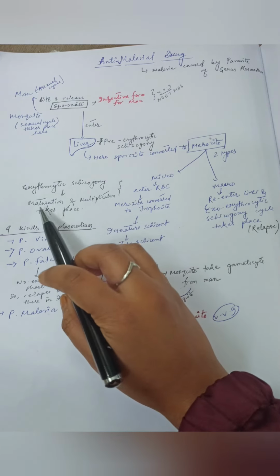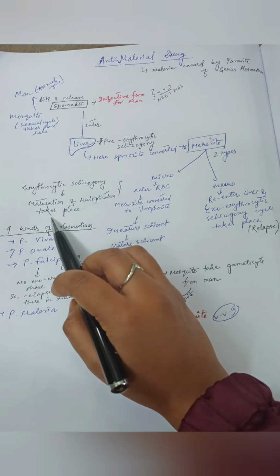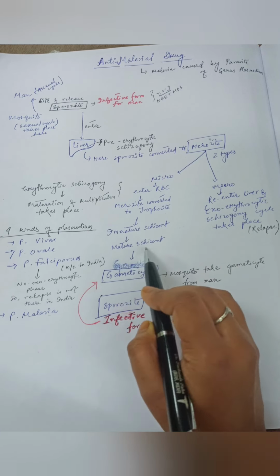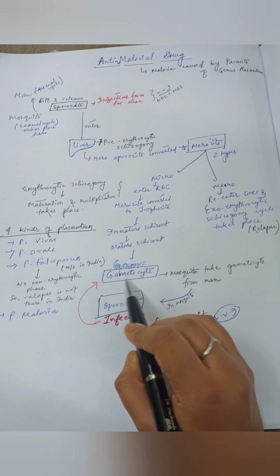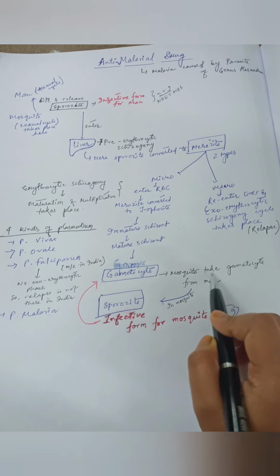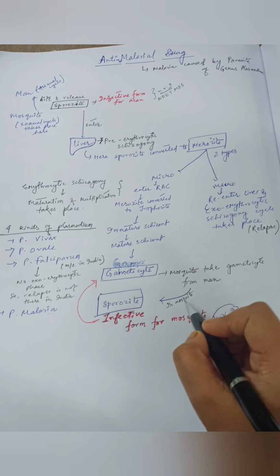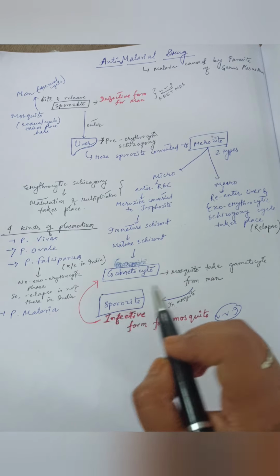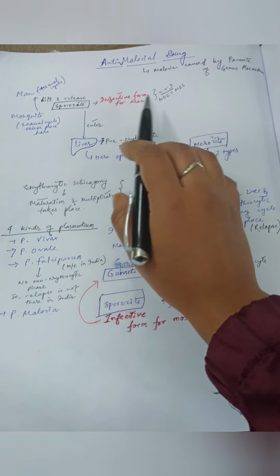In this phase, the maturation and multiplication of merozoites occurs. Once in the RBC, merozoites are converted into trophozoites, then into immature schizonts, then into mature schizonts, and ultimately into gametocytes. Again, a mosquito takes gametocytes from man, and in the mosquito these gametocytes are converted into sporozoites. Thus the sporozoite is the infective form for man, and the gametocyte is the infective form for mosquito.